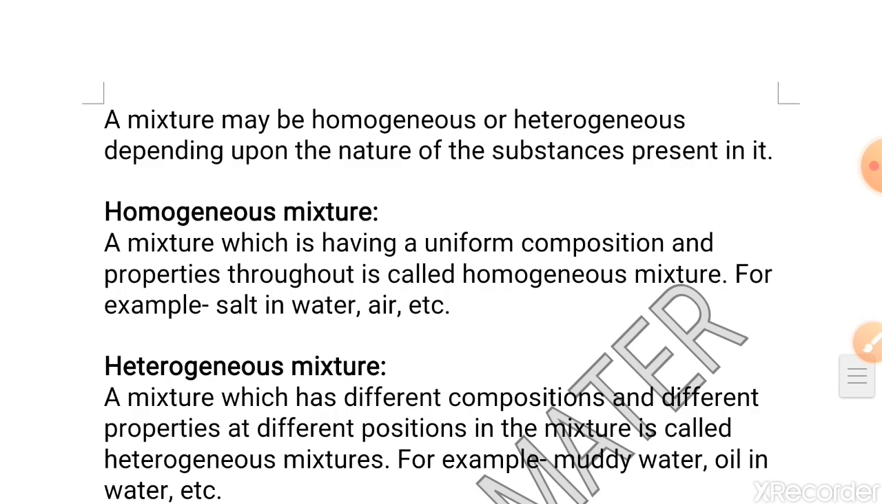When we put oil in water, the oil will float over the surface because it has less density than the water, and the water will be at the bottom. So here the composition is not uniform, they are not stable. That is why it's a heterogeneous mixture.